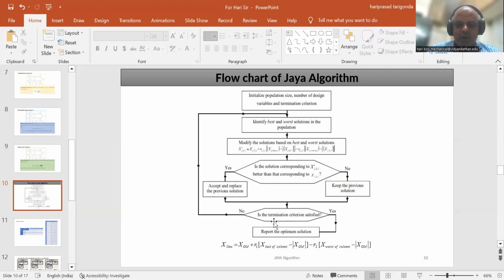Next, is the termination criterion satisfied? If yes, report the optimum solution. If not, we repeat the same steps once again. This is how the Jaya algorithm works.